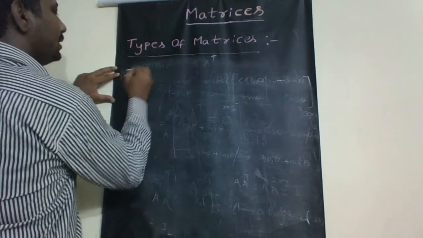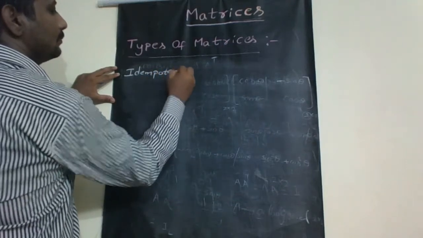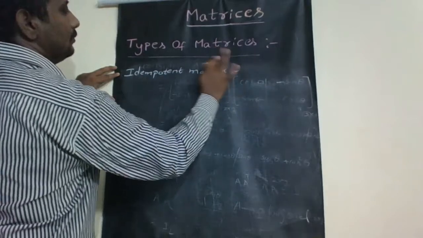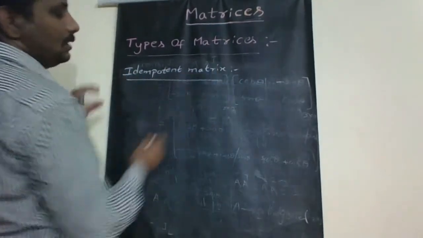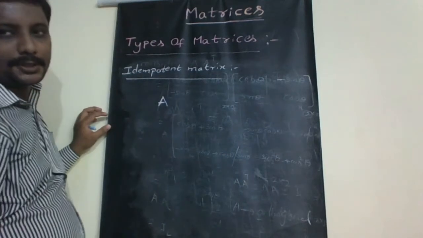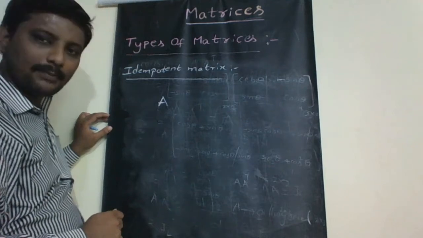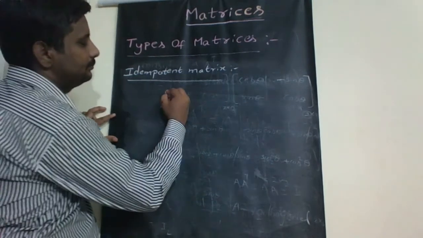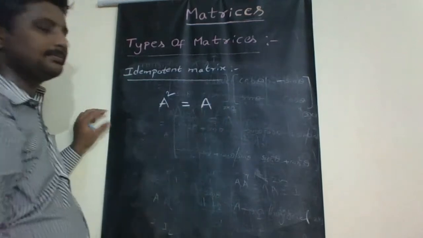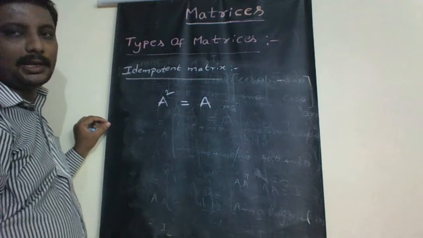Now idempotent matrix. A square matrix capital A is called idempotent if A square is equal to A. Then it is called an idempotent matrix.